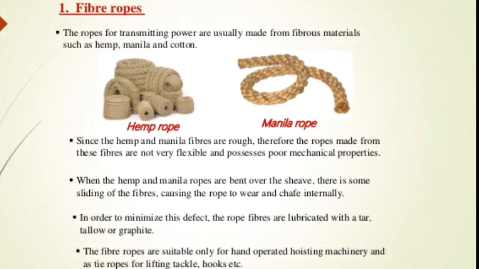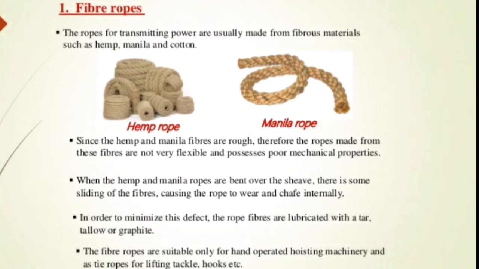So that's one of the drawbacks of fiber ropes prepared from hemp and manila. They generate internal failures, and it is not possible to find out where the failure will be generated. In order to minimize this defect, the rope fibers are lubricated with tar, tallow or graphite.